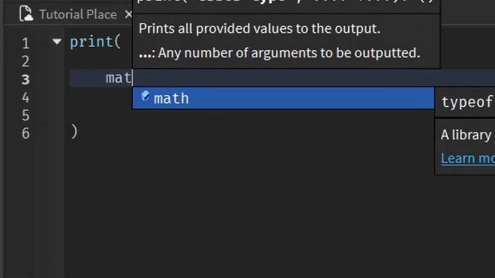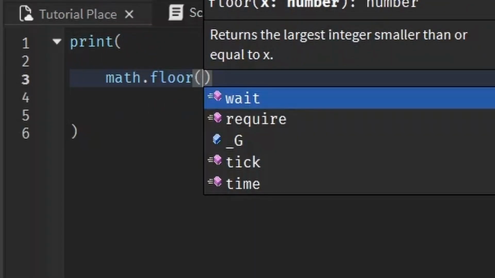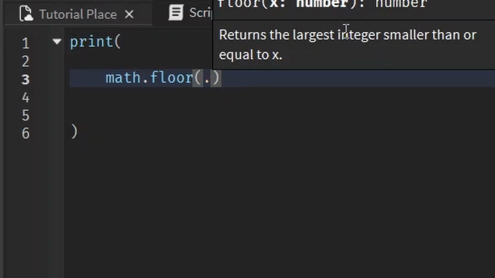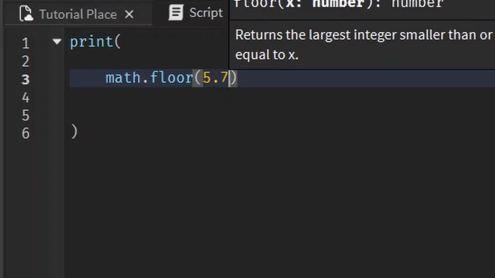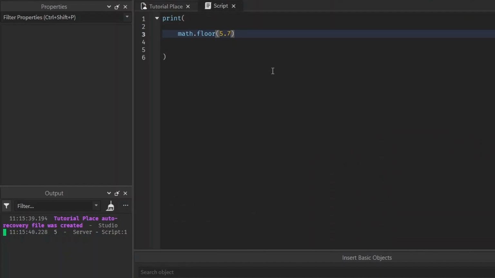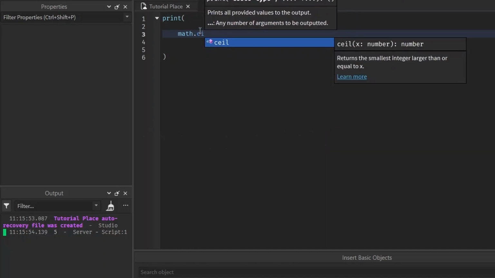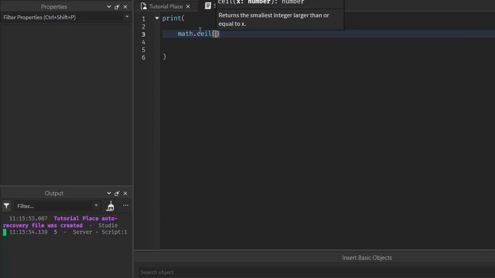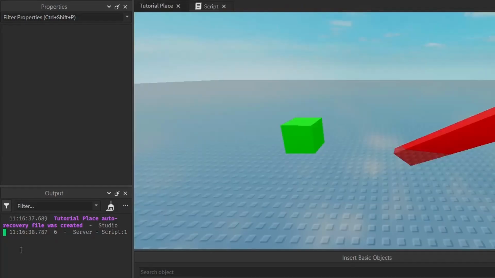Another one is math.floor. This is used to round down any number that you give it. What is 5.7 rounded down? It is 5. What is 5.2 rounded down? It is 5. And what is 5.5 rounded down? It is also 5. It rounds down to the nearest whole number. And if you're rounding down all of these 5 point something, you can just get rid of the decimal and that's your answer. Alternatively, we also have math.ceil, which rounds up to the nearest whole number. So 5.5 rounds to 6, 5.2 rounds to 6, and 5.7 of course also rounds to 6.